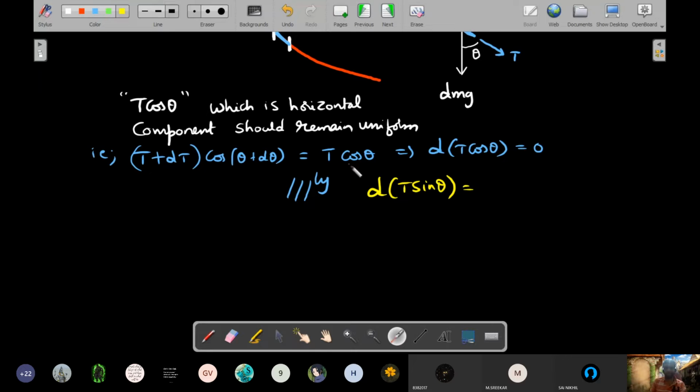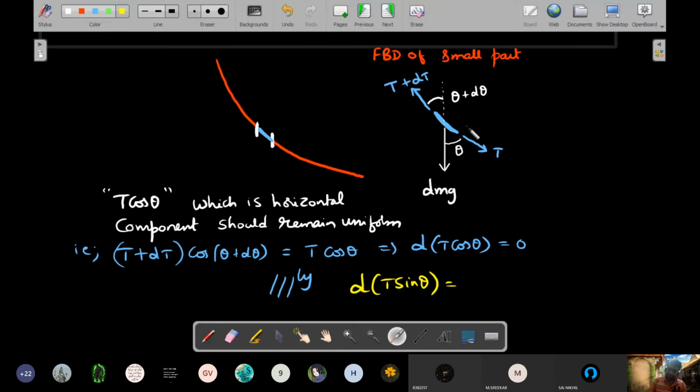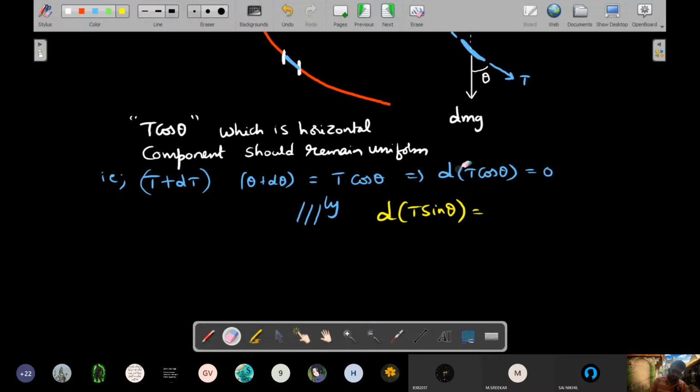sine of theta plus d theta and all that. So let me be very careful here. The horizontal component would have been, in this problem, sine, right? Because I have taken theta with vertical. So I should be careful here. This would become sine because the angle I have chosen was with vertical in this question. So, correction, sine here and sine here, and because it's with vertical, this should become cos. I hope you appreciate that. Okay, right. The idea remains the same.